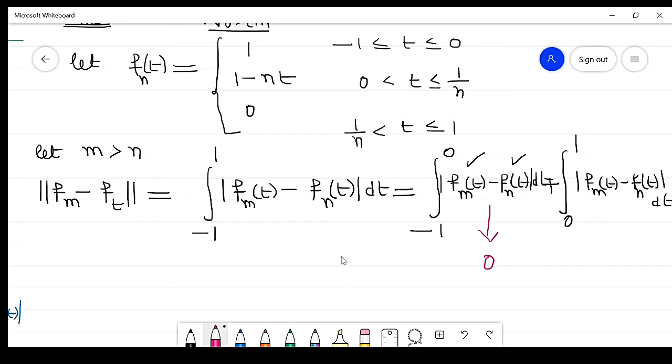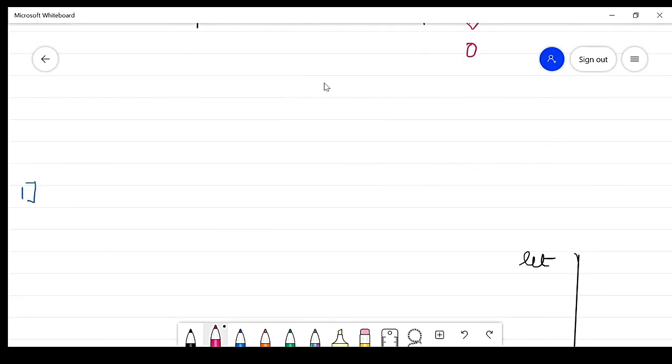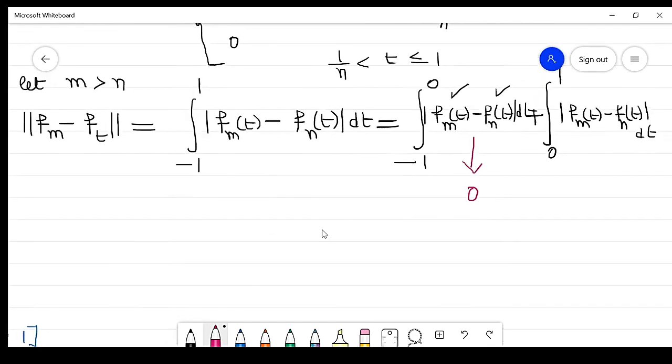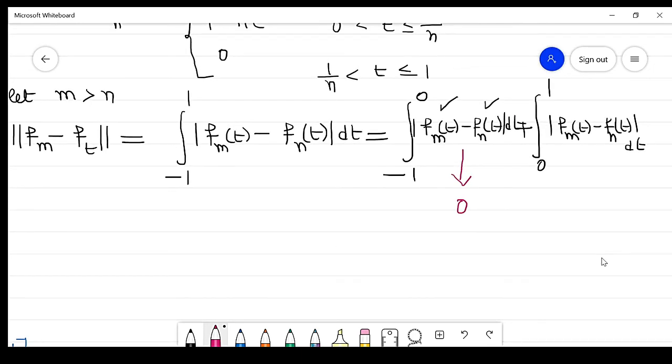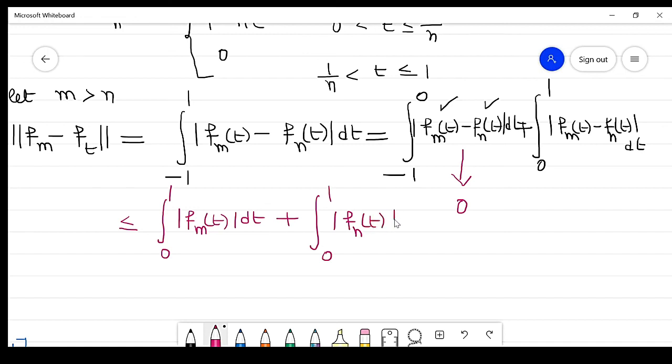Now I divide this term, the integration from 0 to 1. First I use the triangle inequality because it involves m and n, so it is the integral from 0 to 1 of |f_m(t)| dt, similarly plus the integral from 0 to 1 of |f_n(t)| dt.